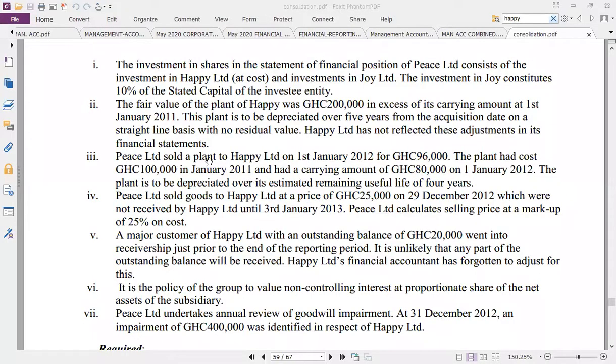So we sold that plant to Happy on 3rd January 2012. So after 2012, what's the carrying amount? The current value after 2004 is 80,000, right? So he has made a profit of 16,000 automatically.